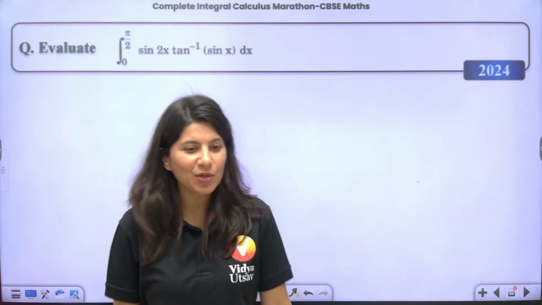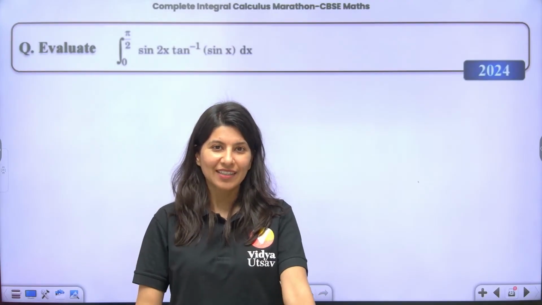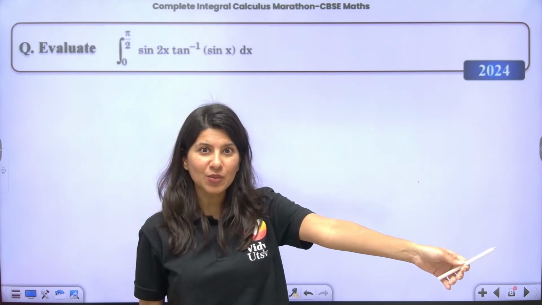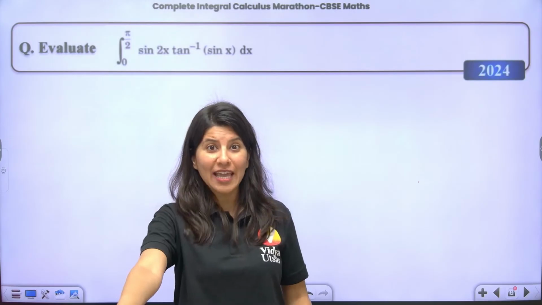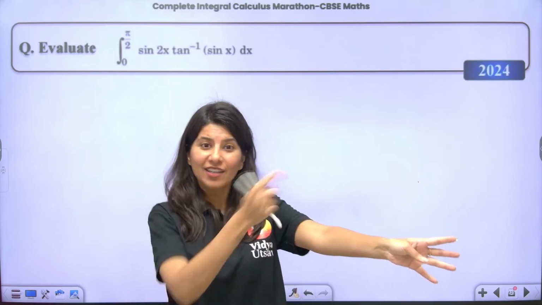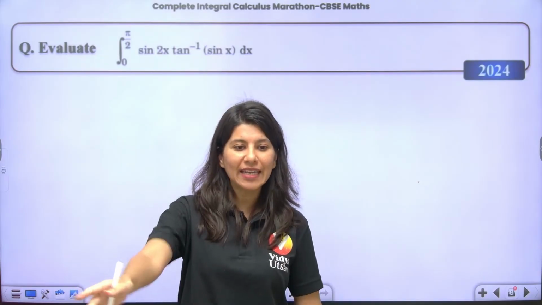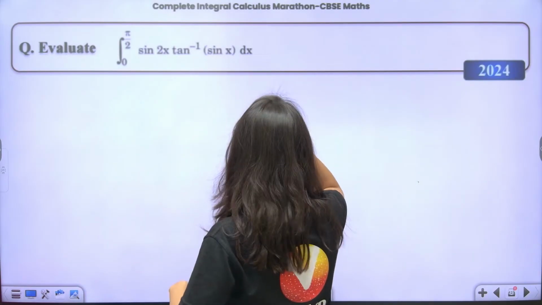Okay, so I want to see one of my students getting tattooed with the integration of 1 upon square root of a square minus x square, and the integration of 1 upon x square plus a square. Flaunt it. Here there is no 1 by a in the sine inverse formula. Here there is 1 by a in the sine inverse formula.